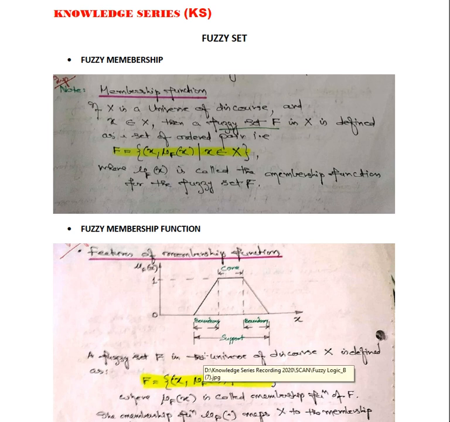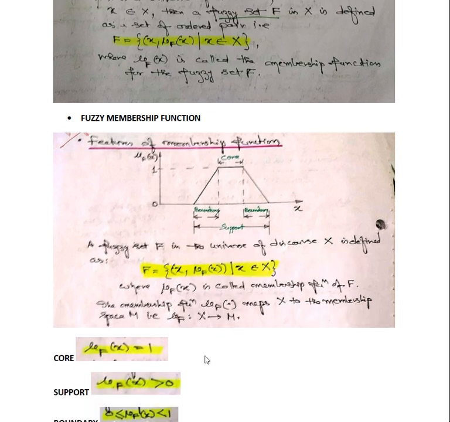Now let's see the further discussions. What are the features of a membership function? This is very important. Normally it appears in university exams often. The features of a membership function are categorized into 3 levels.